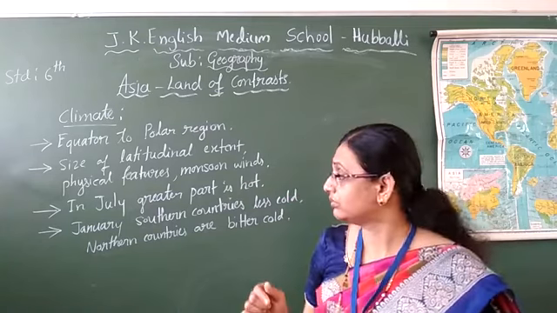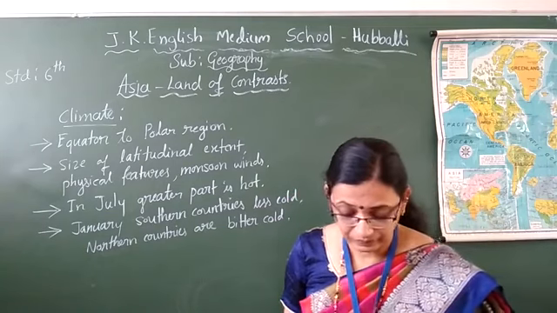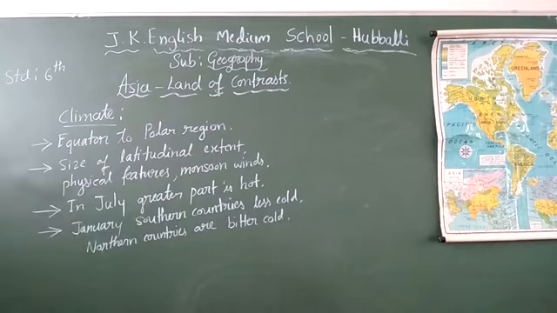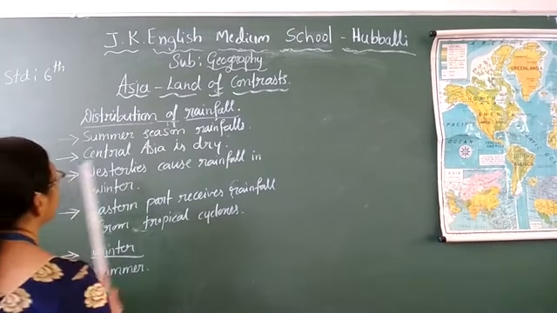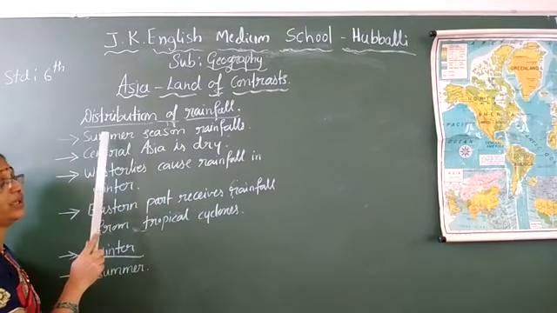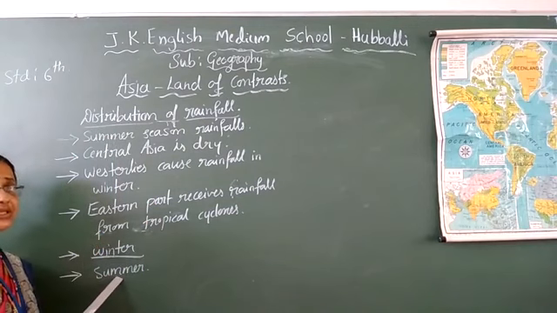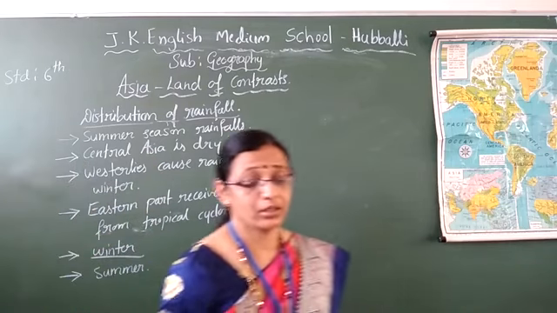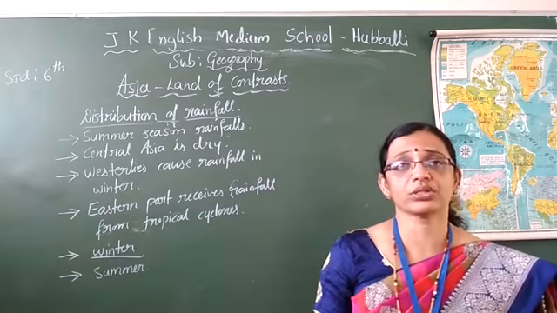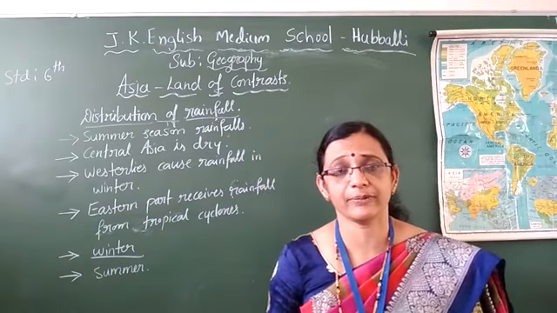Next, distribution of rainfall is there. Take this point, children. I will explain that. Distribution of rainfall. It is about the rainy season, children. Here winter season is there. Here summer season is there. See, children, how the rainfall is there in Asia: almost most of the part in Asia they get the rain in the summer season only.